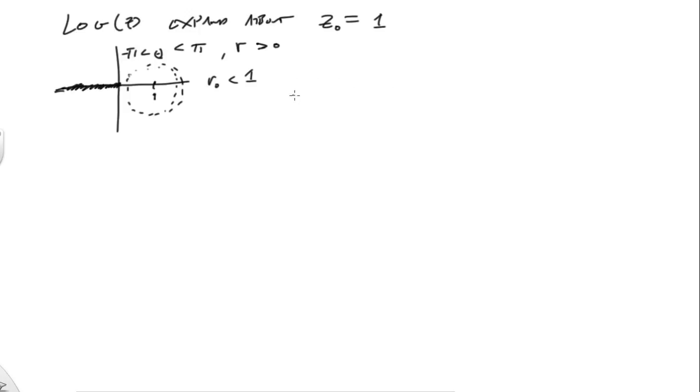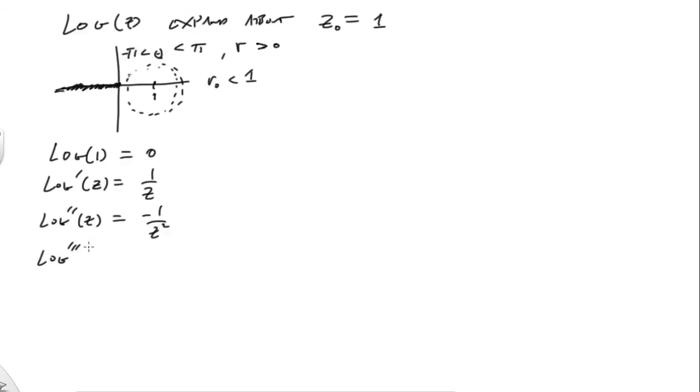So what we're going to do then is, of course, log at 1 is going to be 0. Log prime of z, that's equal to, of course, 1 over z. Log double prime of z is equal to negative 1 over z squared. Log triple prime is going to be equal to 2 over z to the 3. Okay, and so on and so forth.